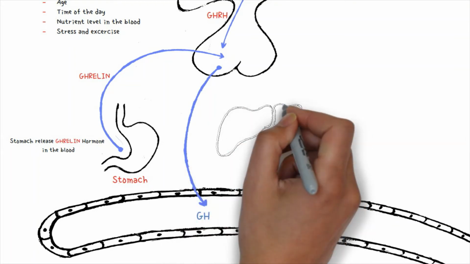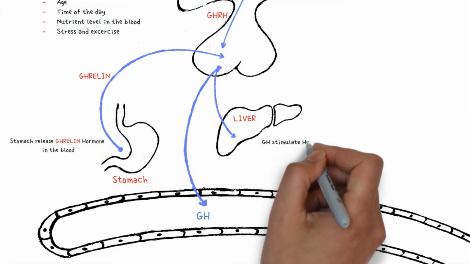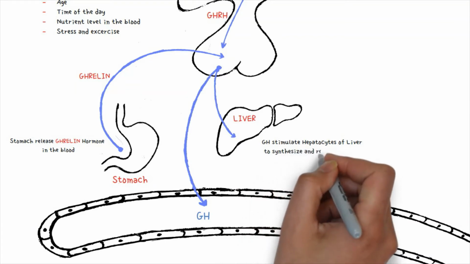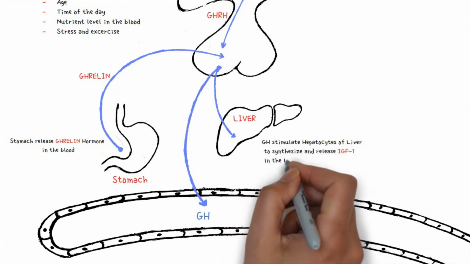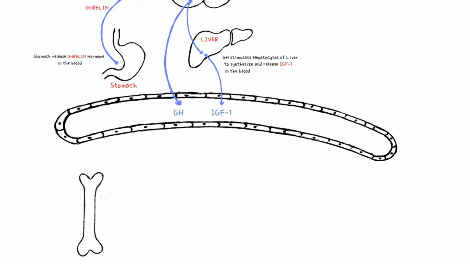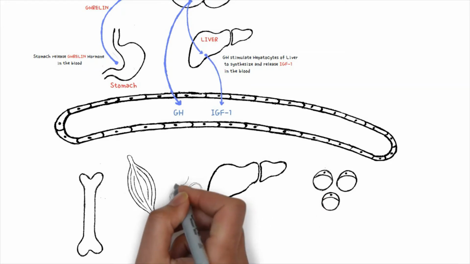This growth hormone also targets the liver, where it stimulates the hepatocytes of the liver to synthesize and secrete insulin-like growth factor in the bloodstream. So IGF-1 will be released in the bloodstream, produced by the liver, and both of these hormones will affect different tissues in the body such as bone, muscles, adipose tissues, as well as the liver and a variety of different cells in the body.